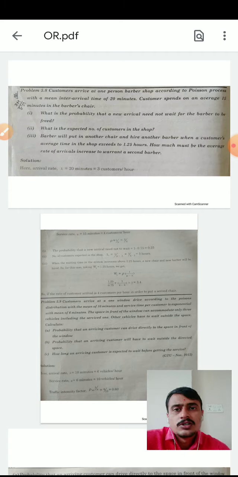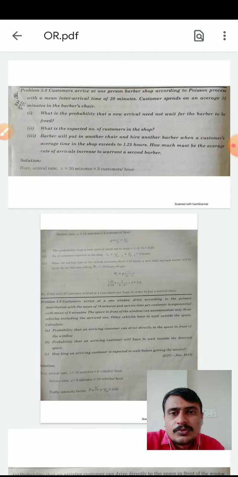Here we can see customers arrive at a one-person barber shop according to a Poisson process with a mean interval time of 20 minutes, and customers spend an average time of 15 minutes. That is lambda and mu: 20 minutes and 15 minutes. So we can find out, first, the probability that a new arrival needs to wait for the barber to be free. Second, the expected number of customers in the shop.